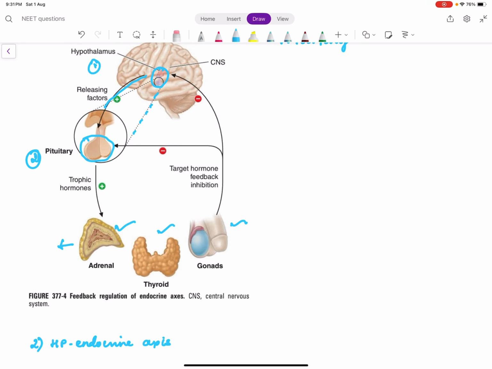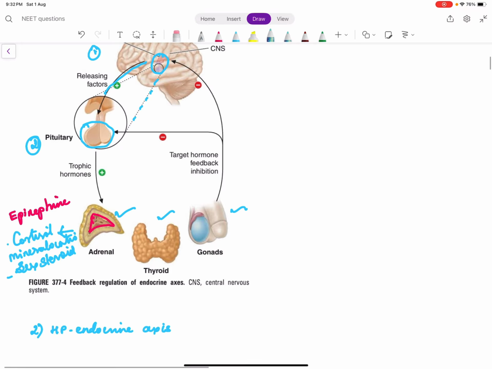For example, the adrenal gland secretes cortisol, the mineralocorticoid aldosterone, and sex steroids. These are the three hormones secreted by the adrenal cortex. The adrenal medulla, the inner part of the adrenal, secretes epinephrine. So these are the four hormones produced by the adrenal gland. The thyroid, we know, secretes T3 and T4, thyroxine.